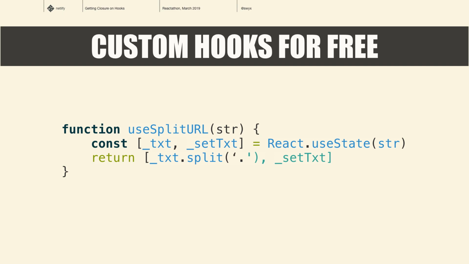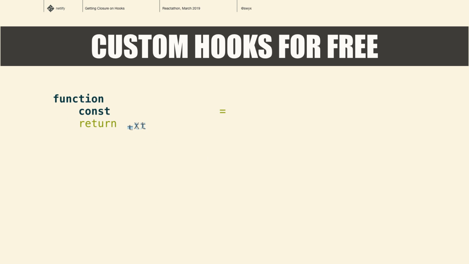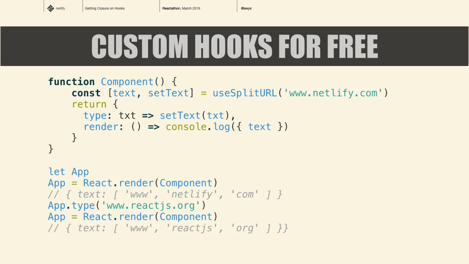So here I have a custom hook called useSplitURL. I just do some modification on a string. But I can use that custom hook I just wrote in my little demo hooks model, and it just works. And that's a really good way to understand what the magic is and where the magic stops in React when it comes to hooks.